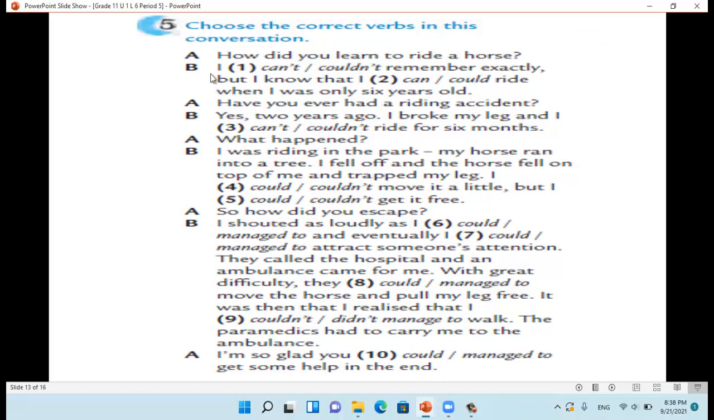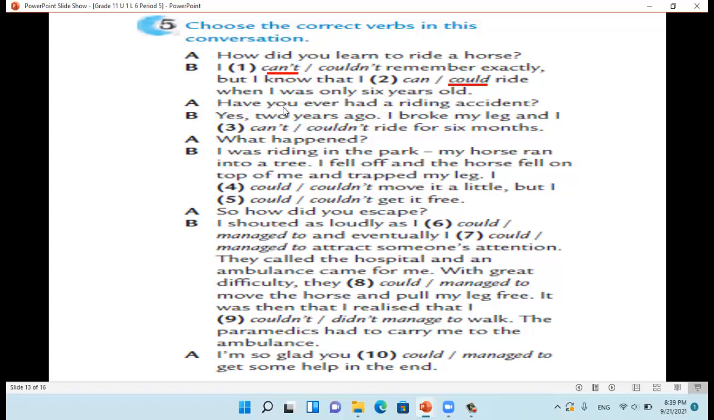Okay, here exercise number 5. Choose the correct verbs in this conversation. How did you learn to ride a horse? I can't or couldn't remember exactly. Which one is the right one? Excellent. It's I can't remember. But I know that I could ride when I was only 6 years old.